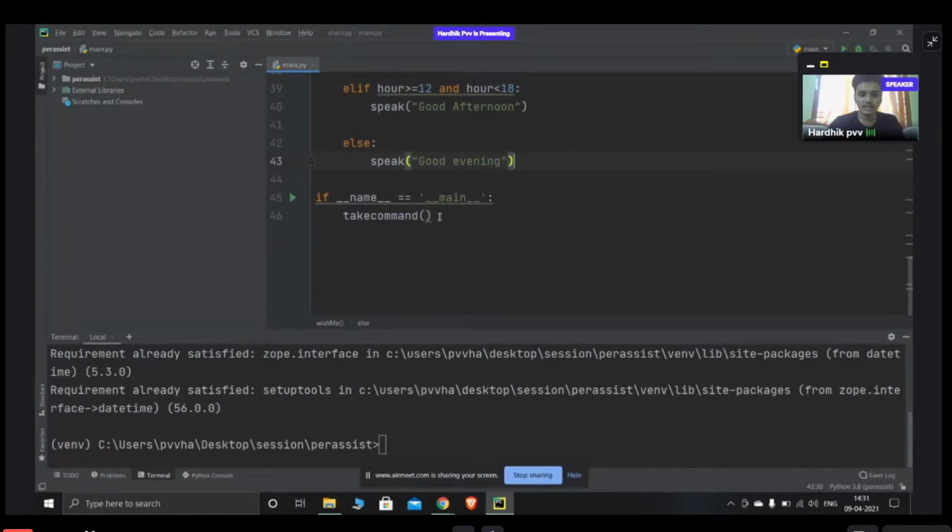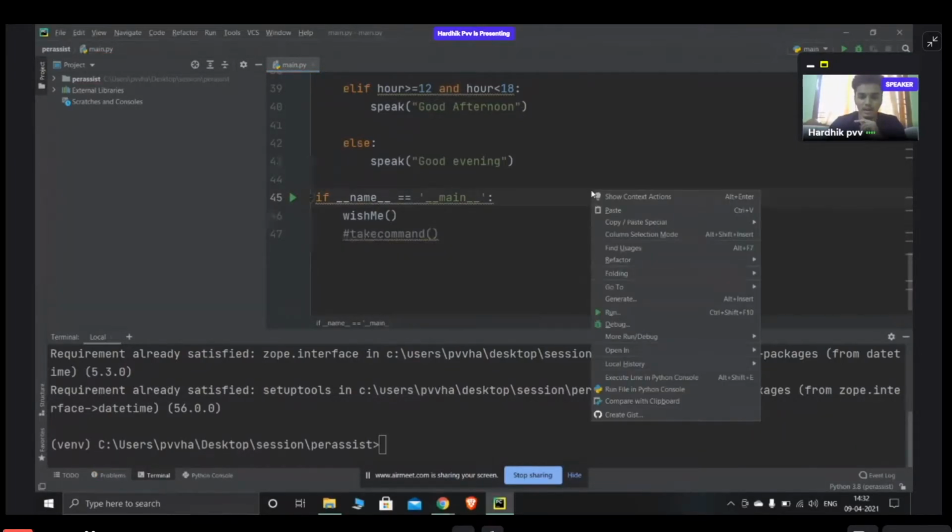Now to test it, the takeCommand function is not required for now, so I'll just comment it out. Now I'll check whether this function is working or not. For that, we need to call the function, which is wishMe.